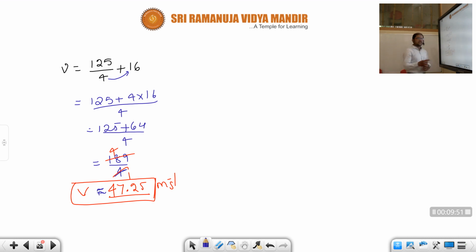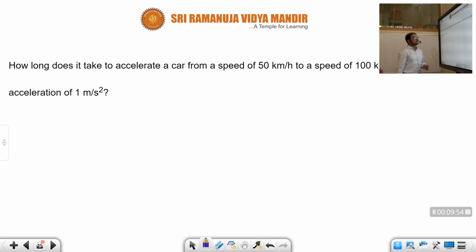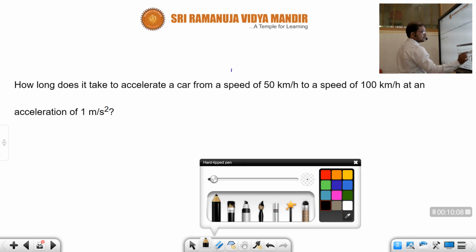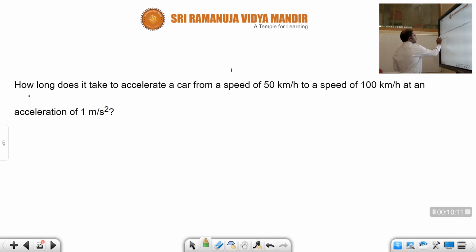Let's move to the next one. How long does it take to accelerate a car? Let's see this. How long, in the sense, is time. How long does it take to accelerate a car from 50 km per hour to 100 km per hour?